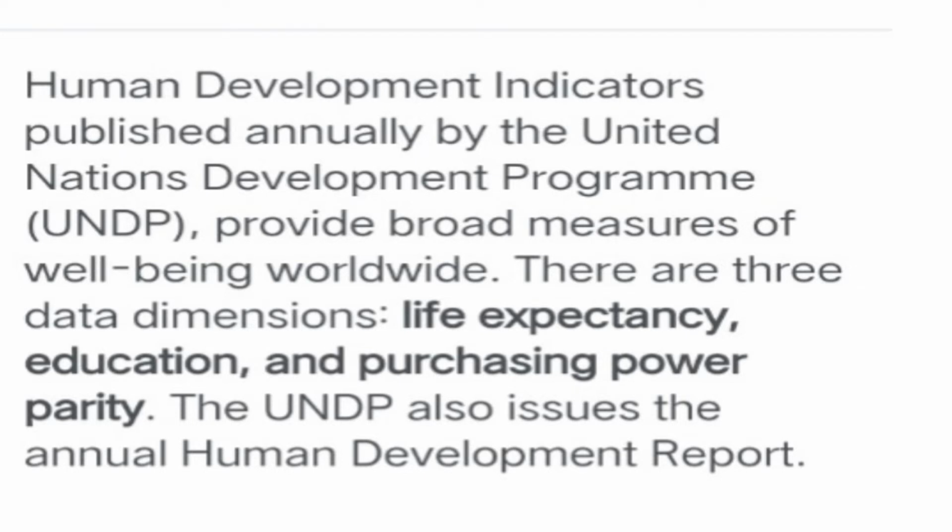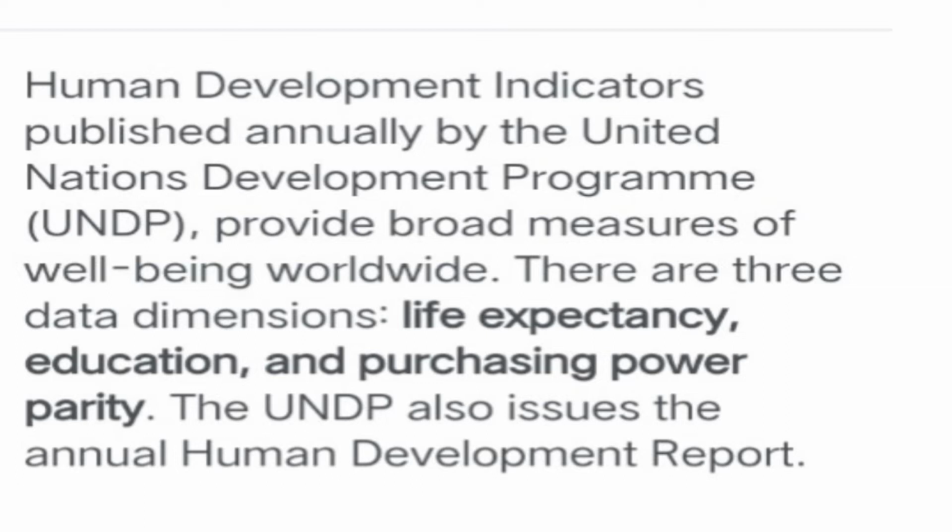This is denoted by the United Nations Development Programme. For his work on welfare economics, Professor Amartya Sen was given the Nobel Prize for Economics.